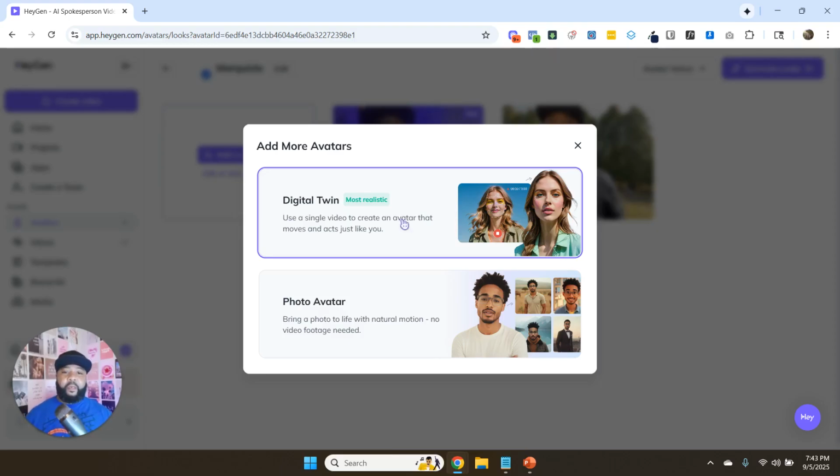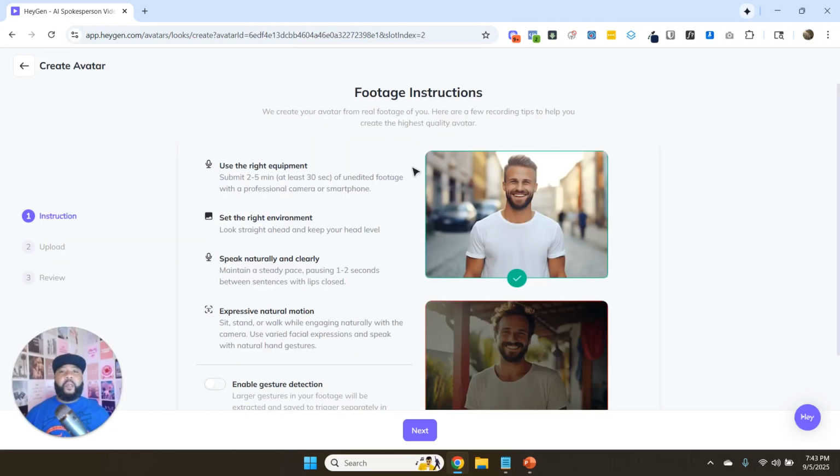So if I was to click on this one here, this is what you're going to see as if you were doing it for the very first time, creating and uploading your avatar. It's going to walk you through similar steps here, where it tells you how the footage should look. So use the right equipment. It says to submit at least 2 to 5 minutes. My video clip was, I think, about 45 seconds or so. It says at least 30 seconds.